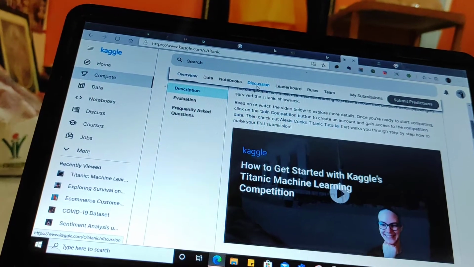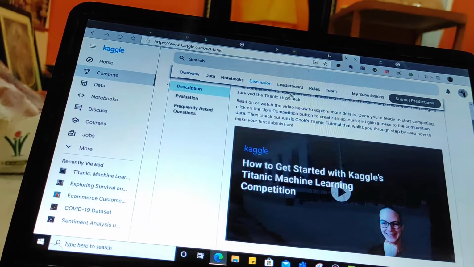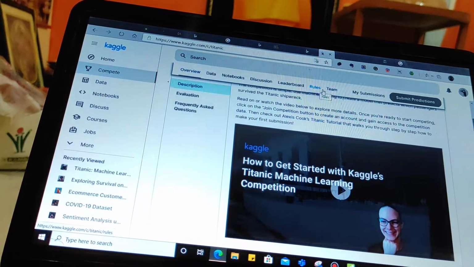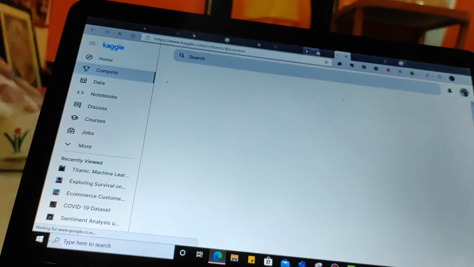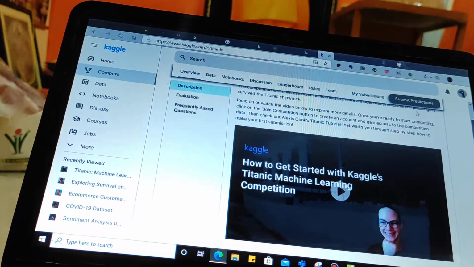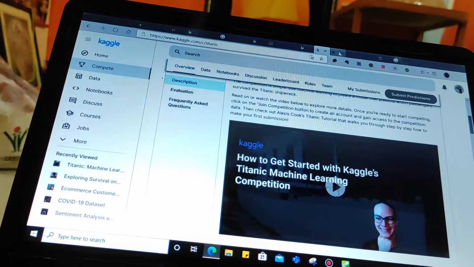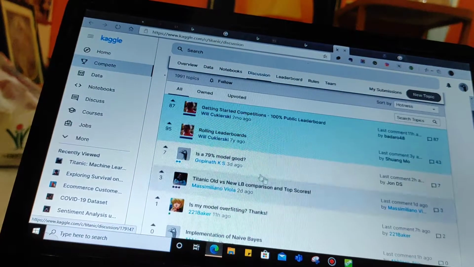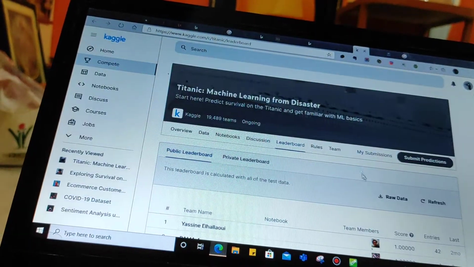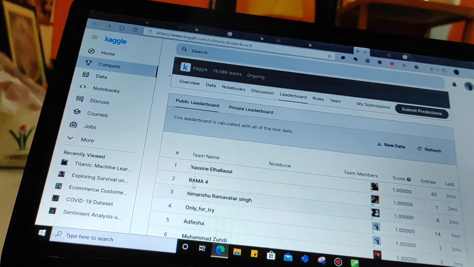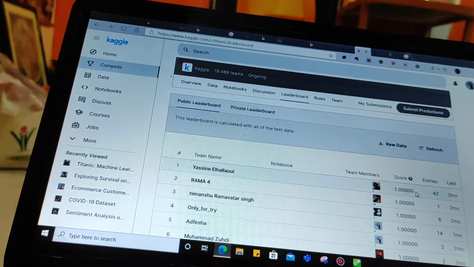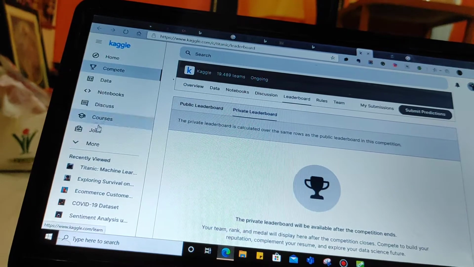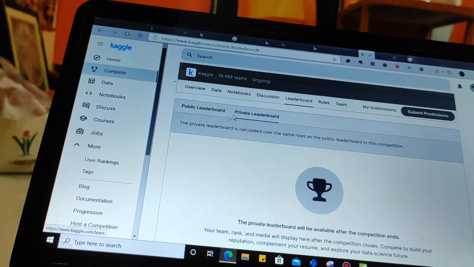Then the discussion tab is where you can discuss the notebooks. This is the leaderboard where you are standing, along with rules and teams. You can click My Submissions to view your submission, and you can also submit your predictions. In the discussion you can comment or ask doubts if you have any. The leaderboard shows your score, and this user is in first place. This is the private leaderboard, and you will be given some badges and all.